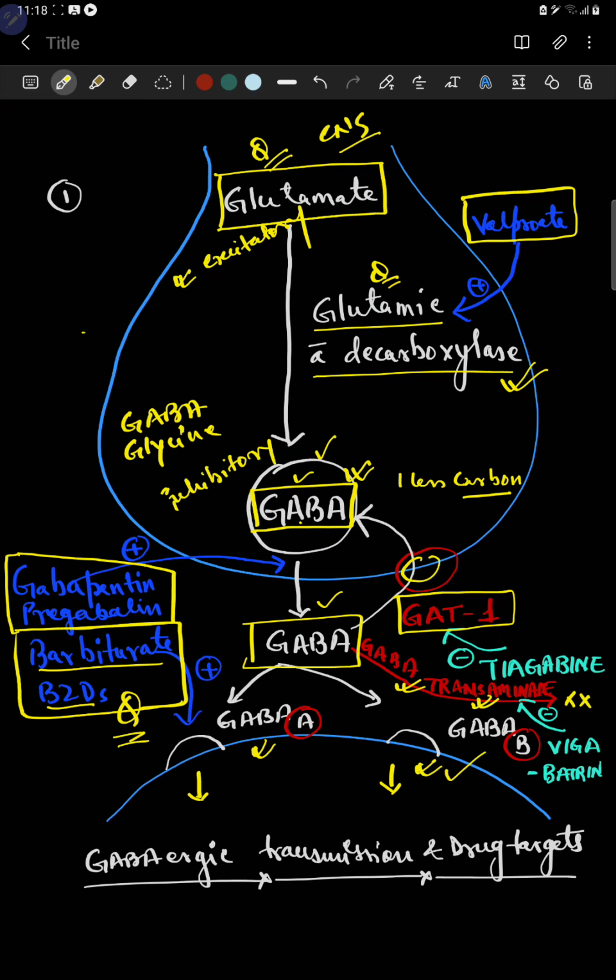Okay, now there is a drug we have found, that is vigabatrin. Vigabatrin will inhibit GABA transaminase. So if GABA transaminase is inhibited, there is an increase in the concentration of the inhibitory neurotransmitter, that is GABA. Also there is a drug called tiagabine. It acts as a GAT1 inhibitor, and it will stop the reuptake of GABA, hence it will increase the concentration of GABA, so it will be acting more.